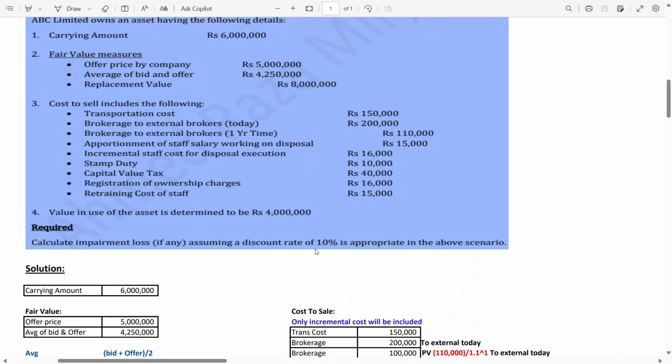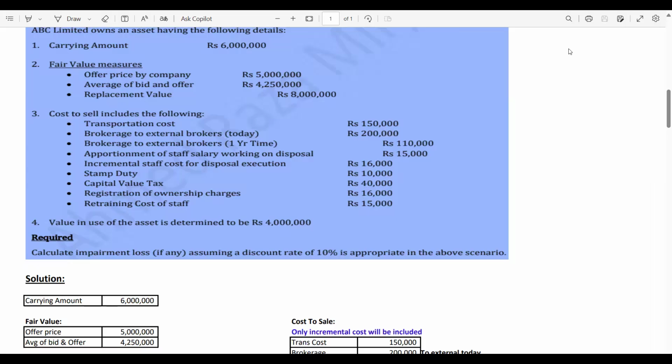Why is the discount rate given even though we have the value in use? Wait a minute guys, I will tell you each and everything. Now carrying amount is 6 million. Fair value measures. In this case, you can see the cost to sale is given separately and the data of the cost to sale is larger than the previous question. So fair value measures, we have offer price by company. Look, this is the thing which I have discussed in the start. Offer price by company 5 million.